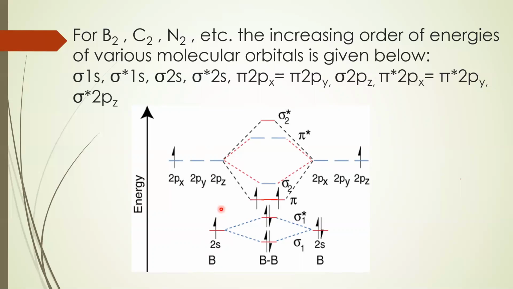So on the side of the atomic orbitals of B, a single B atom has 5 electrons, that is 2 comma 3. 2 comma 3, we have boron with 5 electrons. So 1s2, 2s2, 2p1. One electron from this side will go to the other one. Here also we will have 2 electrons. So let me do it.